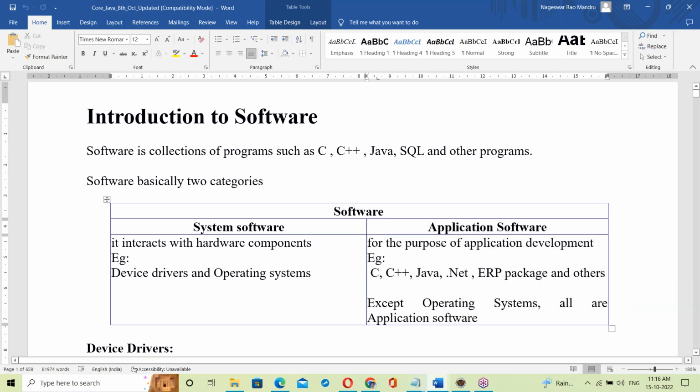What is Java? Is it system software or application software? As per this, you say application software. Java is an application software.